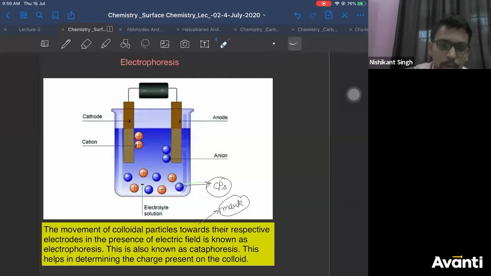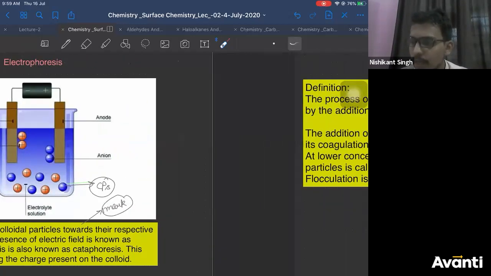Right. So this is your electrophoresis. I hope it is clear. There is not much to know in this. Let's move towards the next definition.